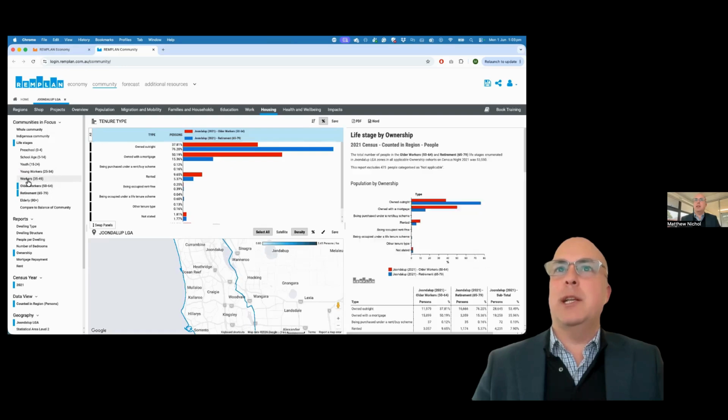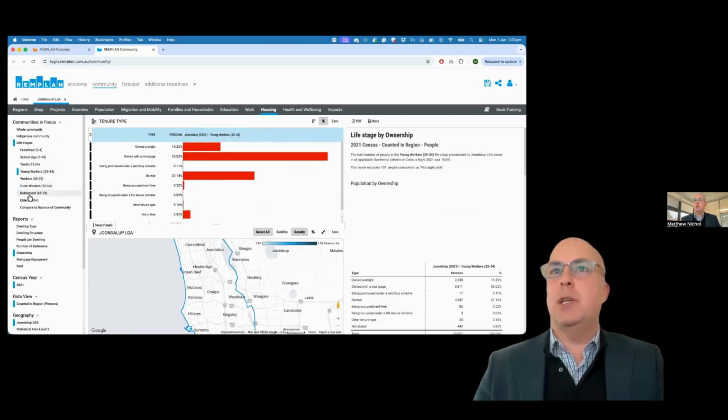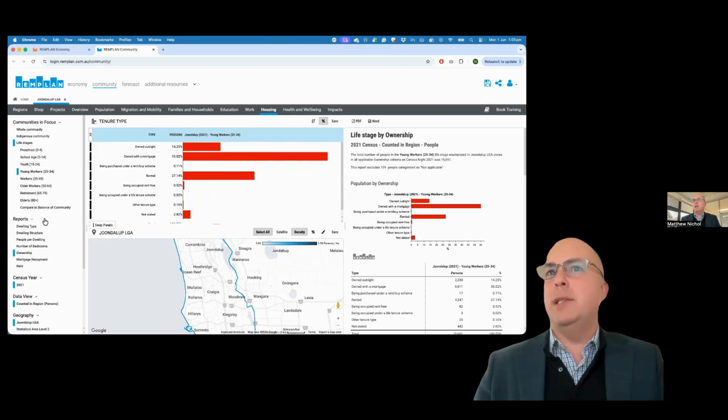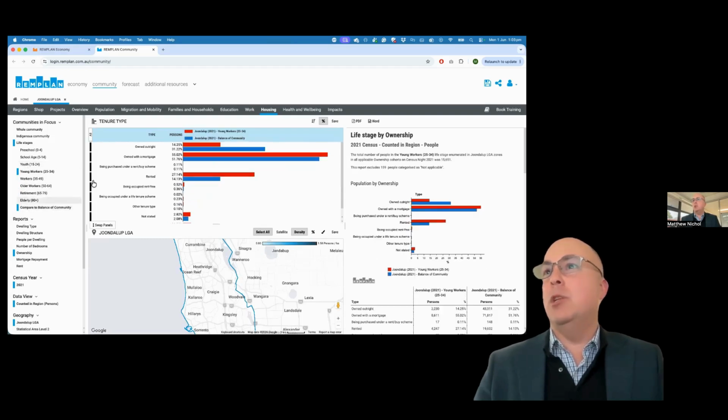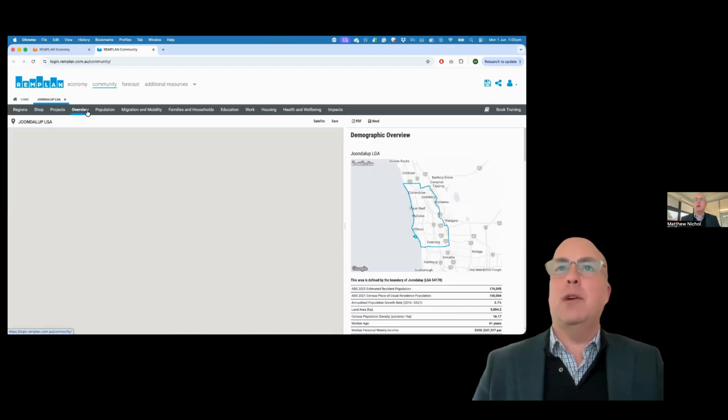Whether it's younger workers or people in those retirement years, you can just move backwards and forwards and select any single or combination of those particular groups, and you can always then compare to the balance of the community, just to see what some of those differences are between that particular group, in this case young workers, and the rest of the community. So we hope that this is a useful additional feature within the software.